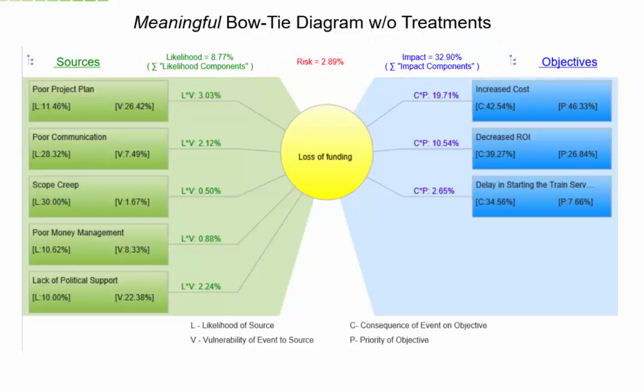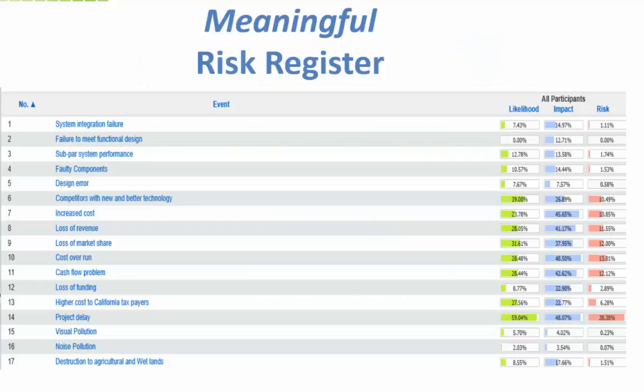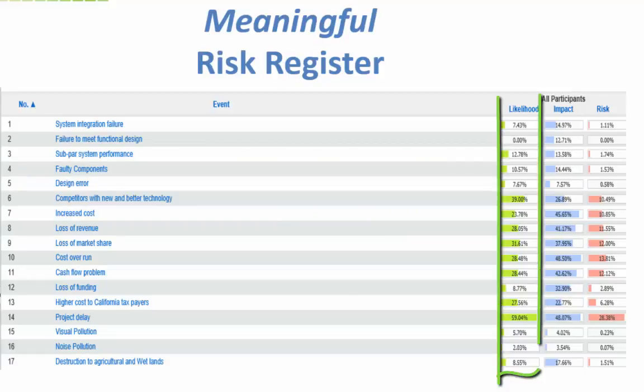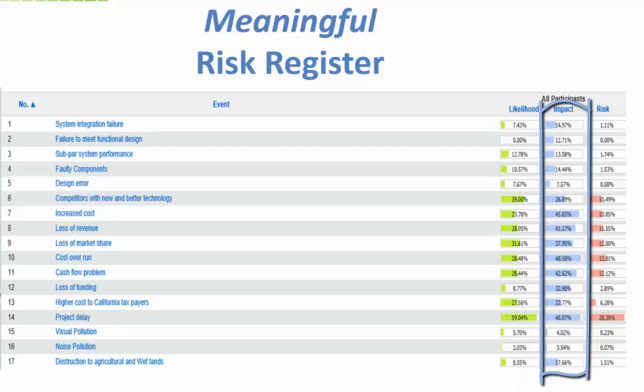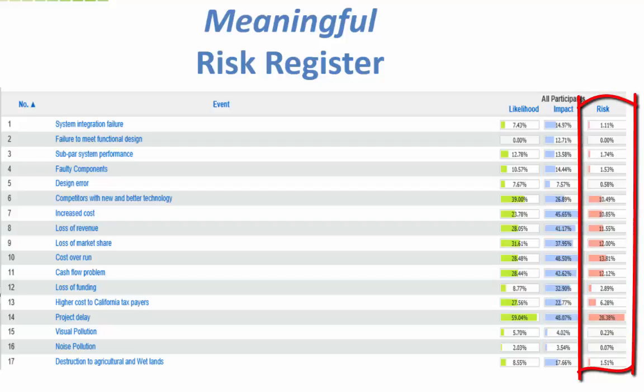A synthesis of the likelihoods of the events based on the likelihoods of hazards, threats, times the vulnerability of events to the hazards, and a synthesis of the impact of the events based on the impact of the events on objectives and the importance of the objectives results in a risk register of events as shown here.